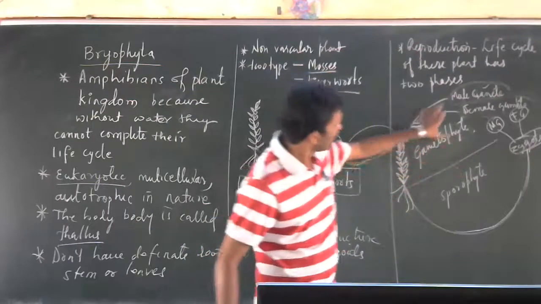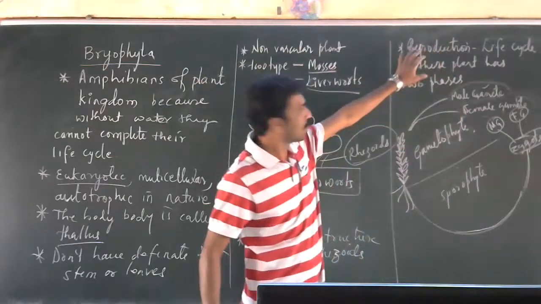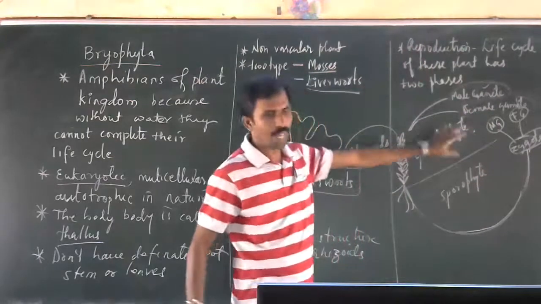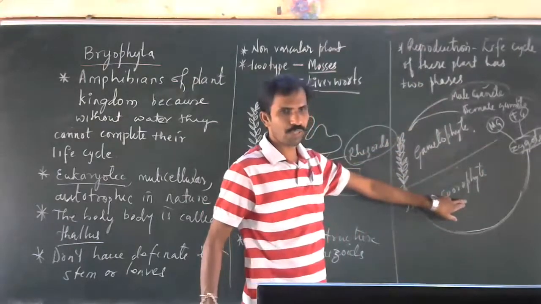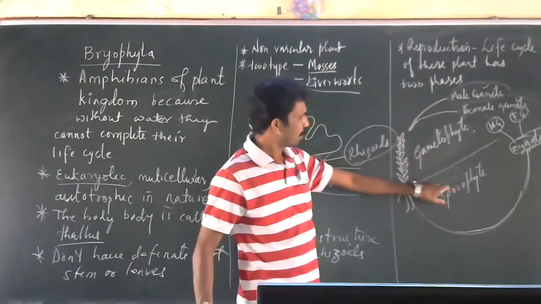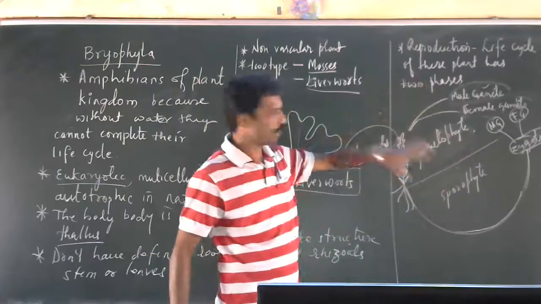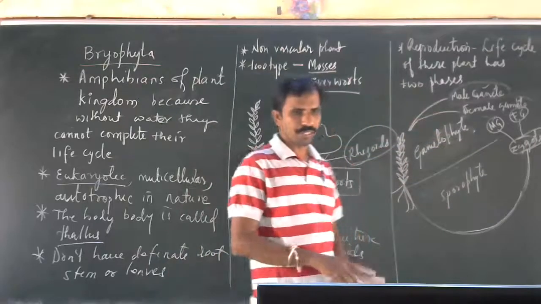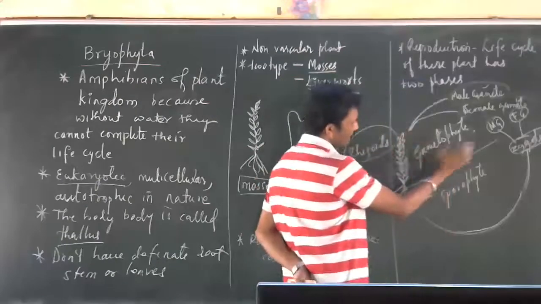Is it clear? So the life cycle of these plants has two phases: the gametophytic phase and the sporophytic phase. Here the sporophyte depends on the gametophyte.